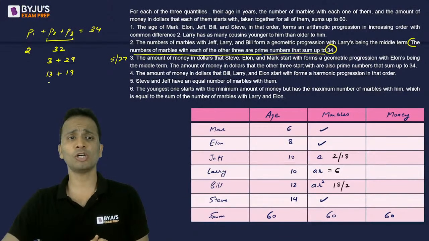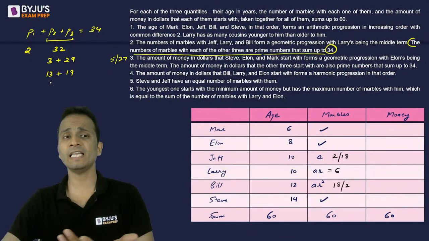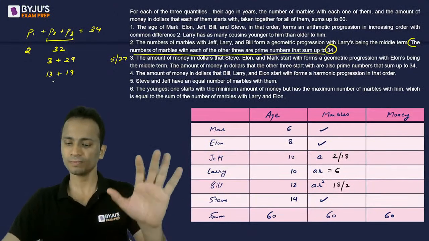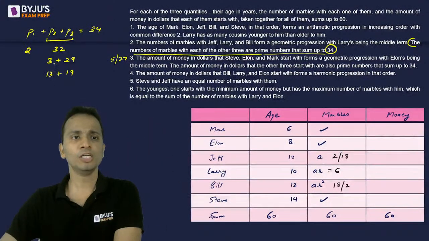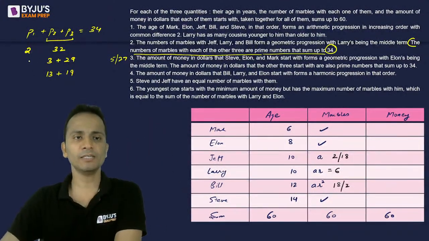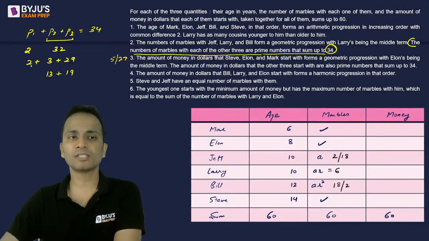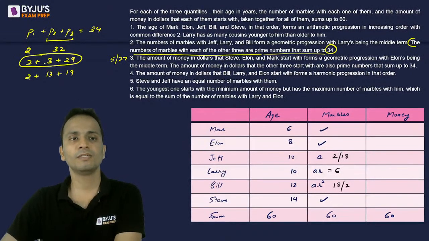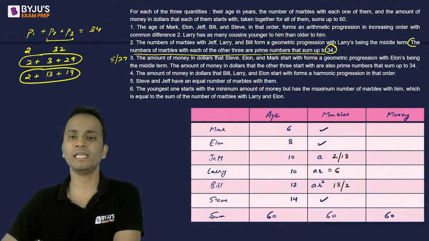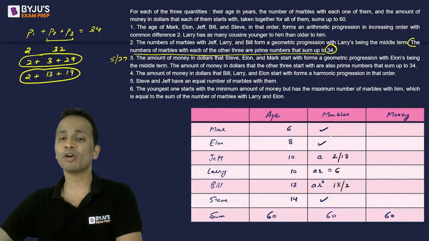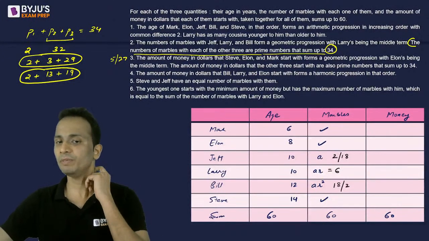After 13, the next prime number is 17. 17 and 15, not possible. I have checked up till half. So there can be two possibilities here: either 2 plus 3 plus 29, or 2 plus 13 plus 19. These are the two possibilities for the number of marbles with the remaining three people.